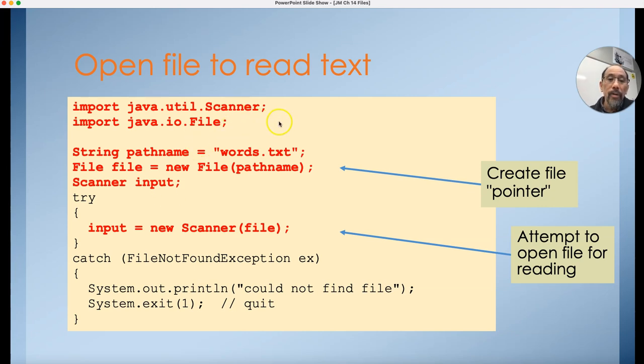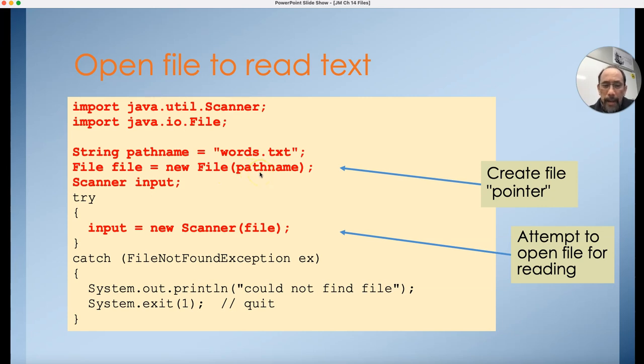So here's an example of reading. First of all, I will import my Scanner and File classes. Then I will specify the name of the file that I want to open. I'm going to specify the path name. And then I'm going to create a new File, which is kind of like a pointer to that file.